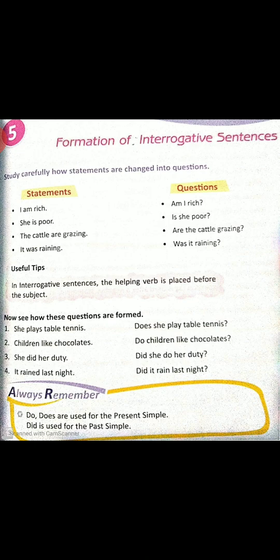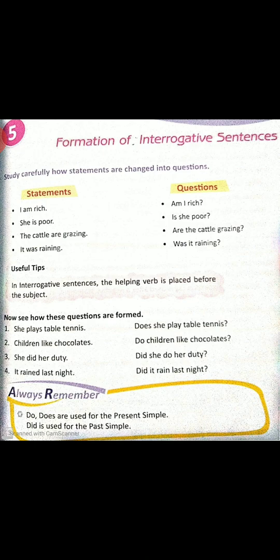Now, next. This sentence of mine is in past continuous. He was making a noise. So, my helping verb was comes at the first place, followed with my subject he plus making a noise. Was he making a noise? Next. They were bathing in the river. Were will come at the first place and my sentence will be, were they bathing in the river? Is this understood?